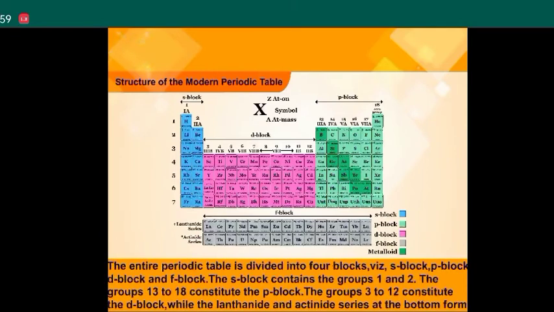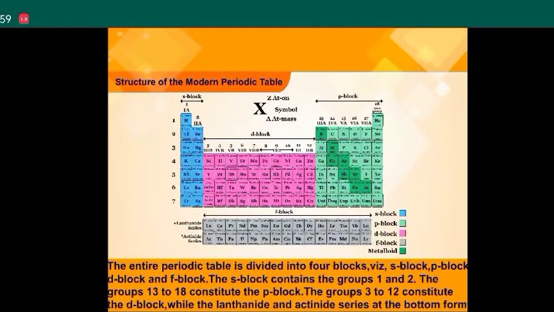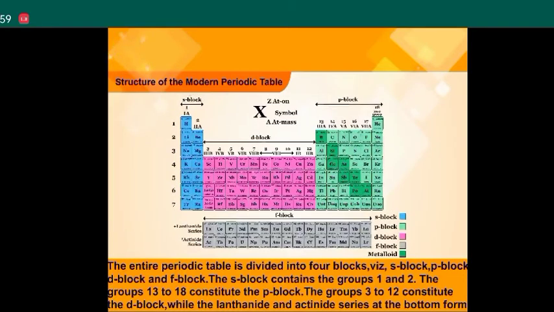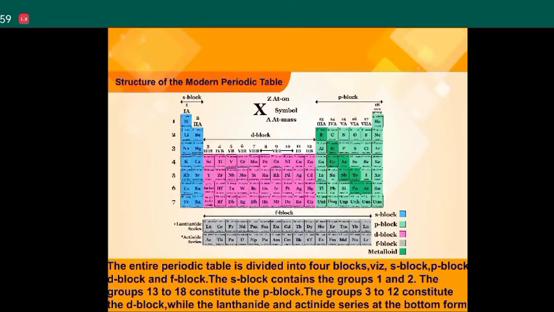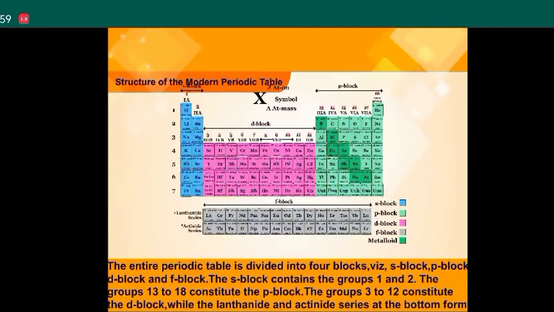The entire periodic table is divided into 4 blocks, viz. s block, p block, d block, and f block. The s block contains the groups 1 and 2. The groups 13 to 18 constitute the p block. The groups 3 to 12 constitute the d block, while the Lanthanide and Actinide series at the bottom form the f block.